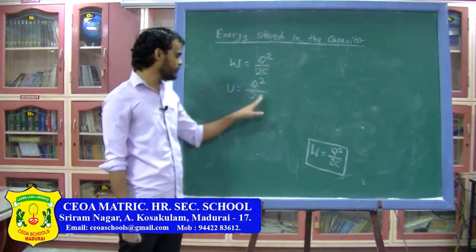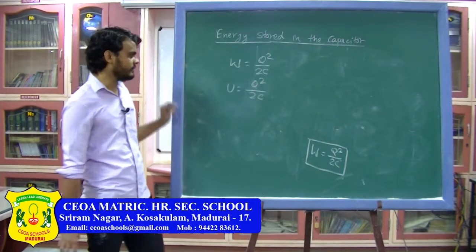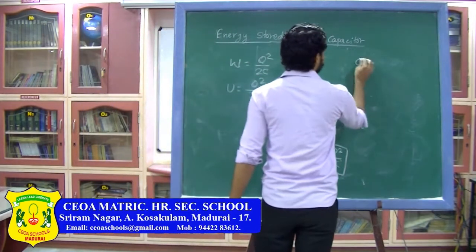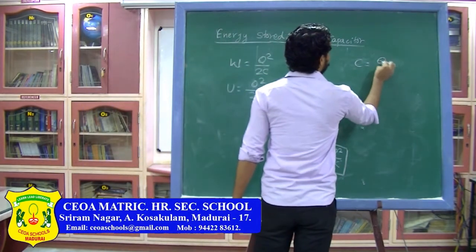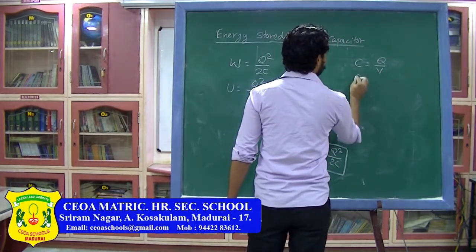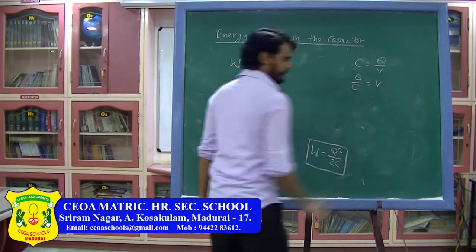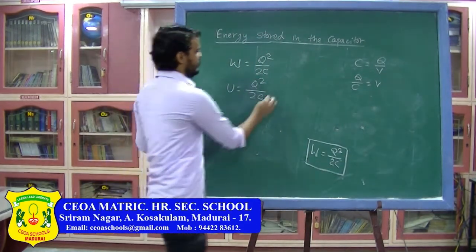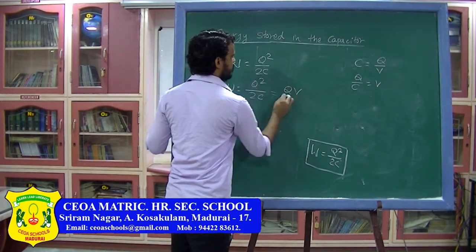From here Q divided by C can be written as V. We have seen C is equal to Q divided by V. From here I can write Q by C is equal to V. So this term can be written as QV divided by 2.